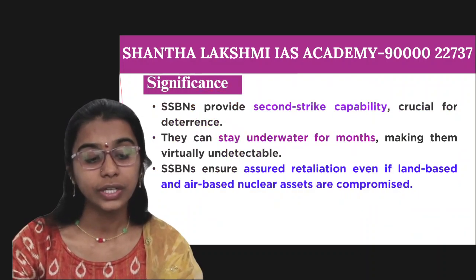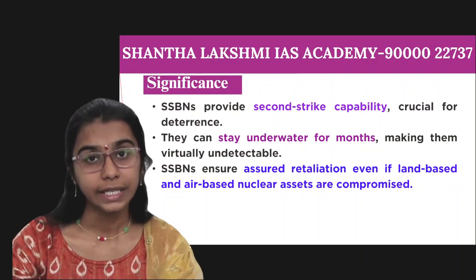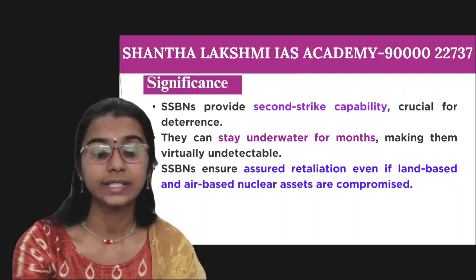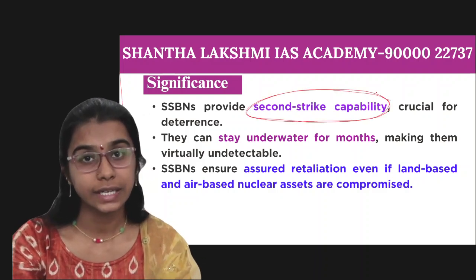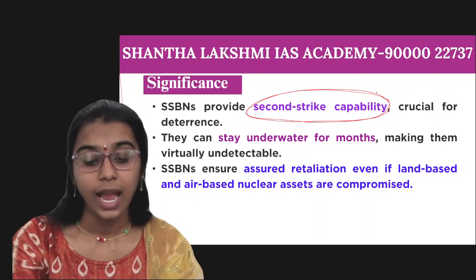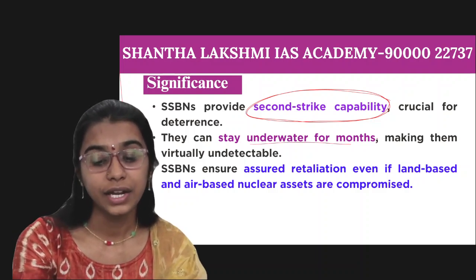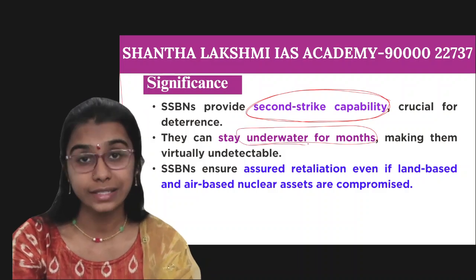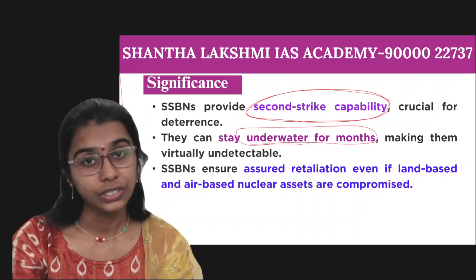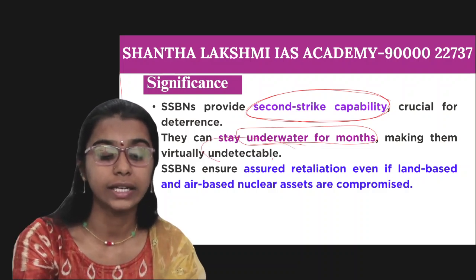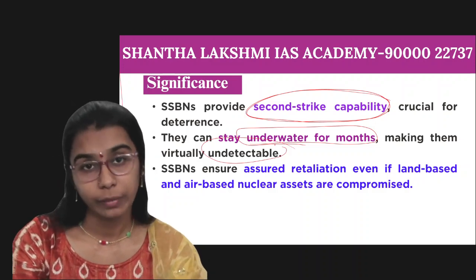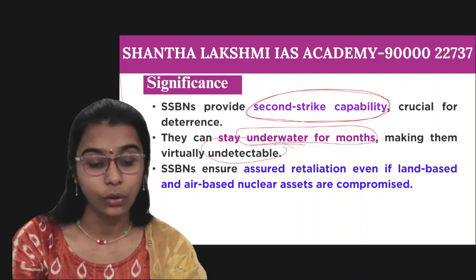So what is the significance of having this Arihant class submarine? See, it will provide the second strike capability, which is crucial for deterring any enemy threat. And these can stay underwater for months, as these are submarines. Their main function is staying underwater for months, making them virtually undetectable.